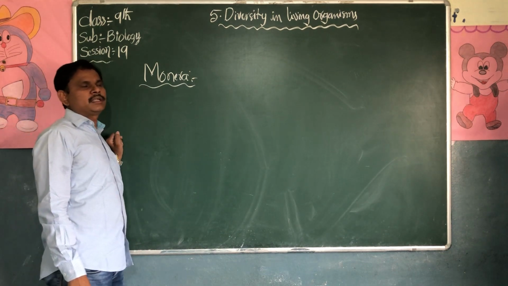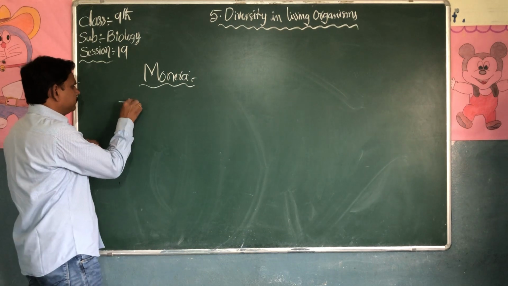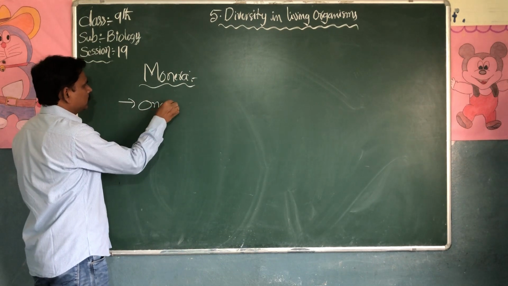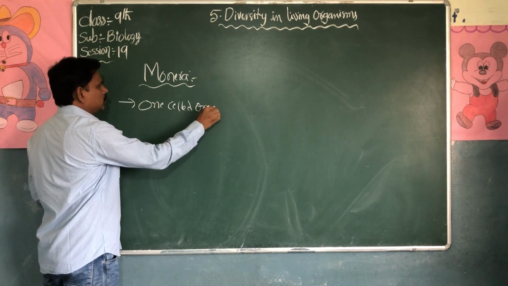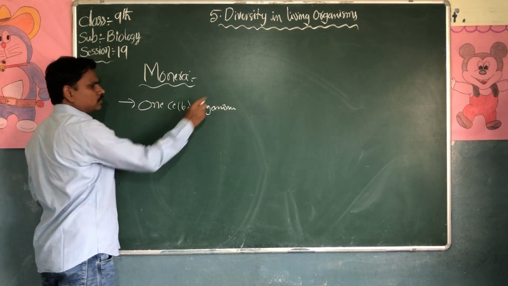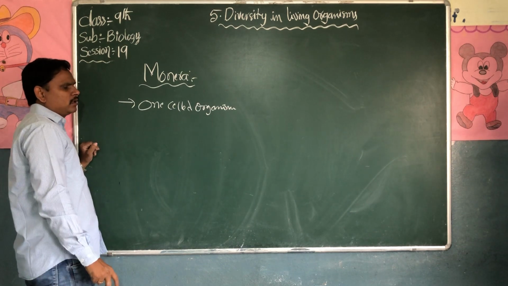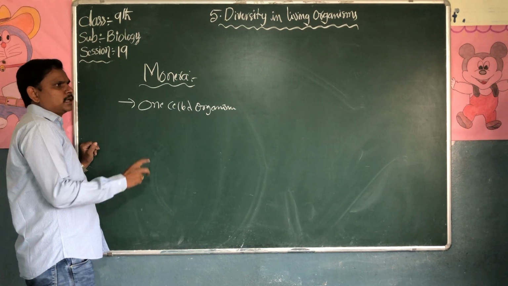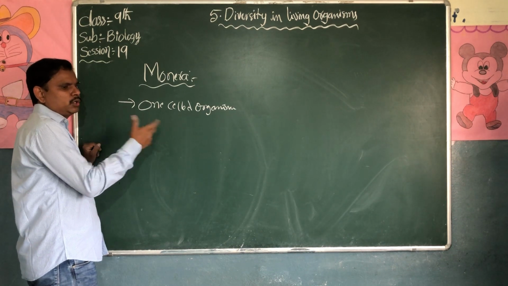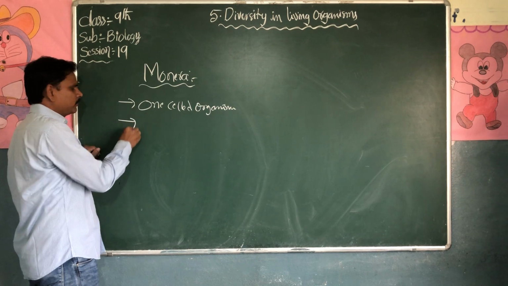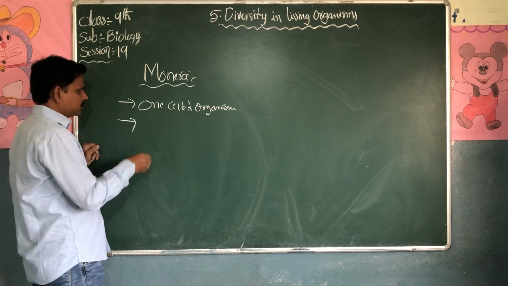Monera is a single-celled organism. In the Monera cell there is no membranous nucleus.